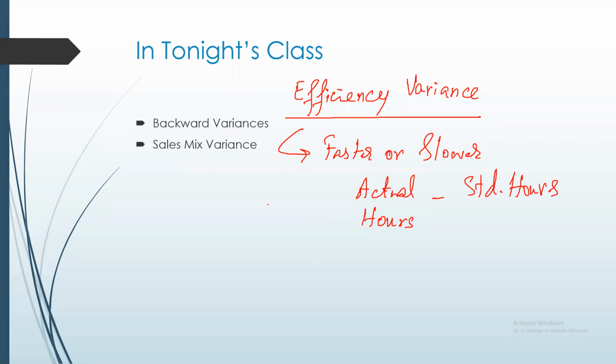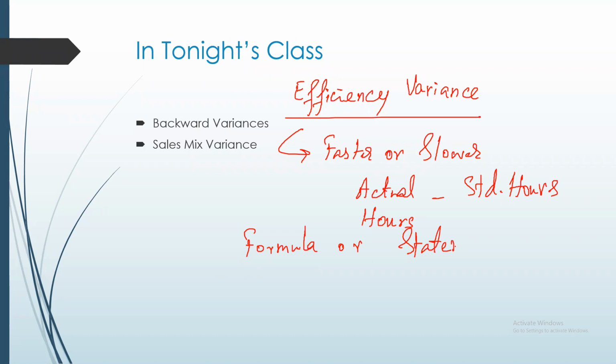And once we are clear about the concept, we can easily solve an efficiency variance question using either the formula or the statement.